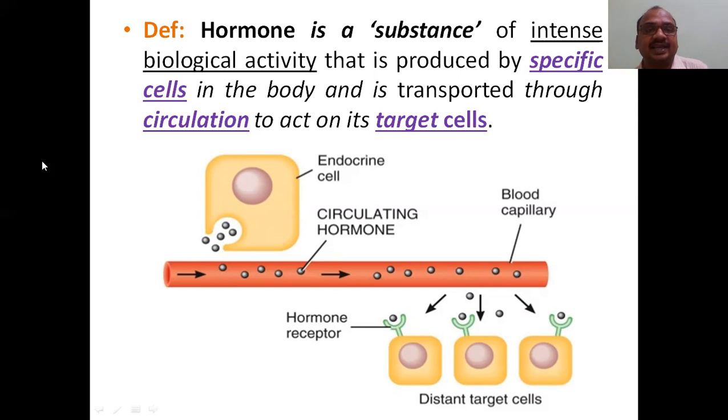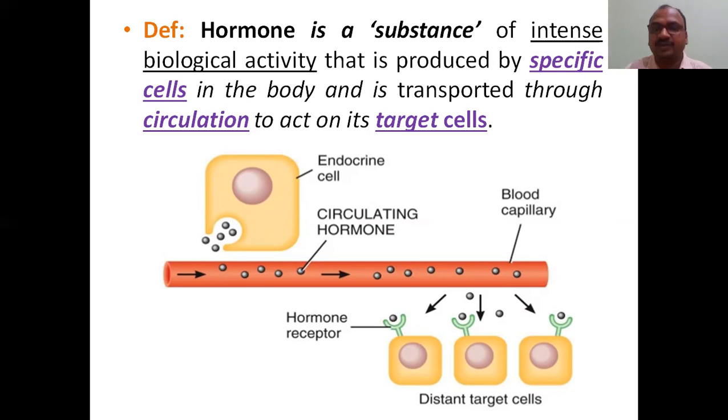You can see in this diagram, these specific endocrine cells directly secrete into the blood. There is no duct also. It is transported through the blood and acts on target cells only, not all the cells. So what you conclude here is that it shows very strong, intense action. It is secreted only by specific cells, acts only on specific target cells, and is transported by the blood.